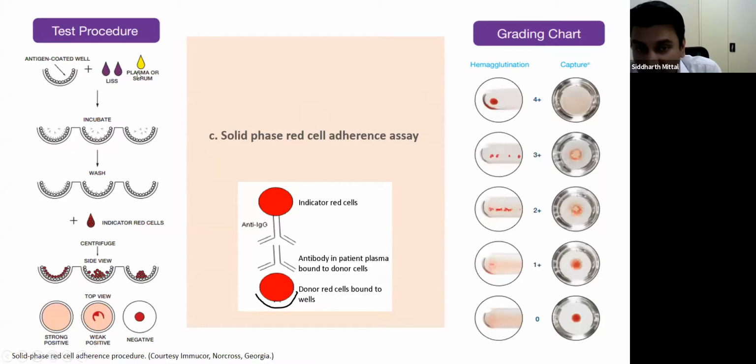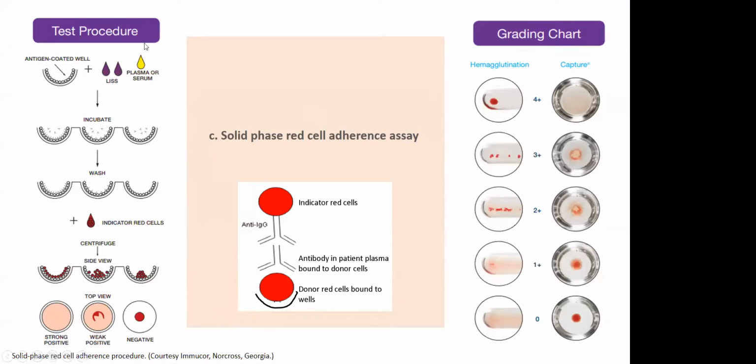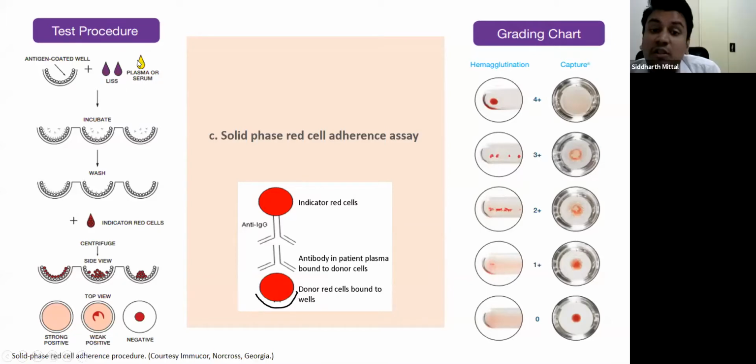And then we add the patient's plasma. As soon as we add the patient's plasma, the LISS will change color from purple to blue. And this itself acts as a quality control, because this will ensure that the user has added the plasma once that blue color develops. Thereafter, we incubate the mixture at 37 degrees Celsius and wash it. If antibodies are present in the patient's plasma against the donor red cells, then they will bind to the donor red cells. And then finally, we add the indicator red cells.